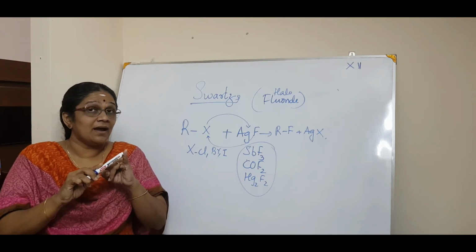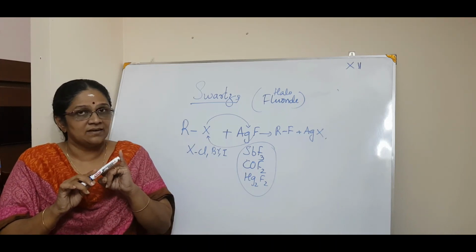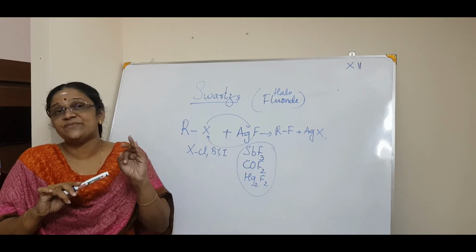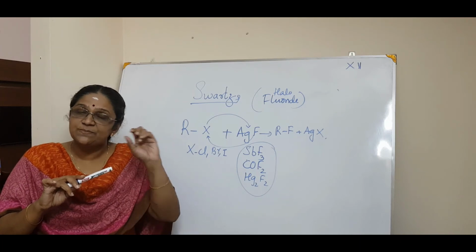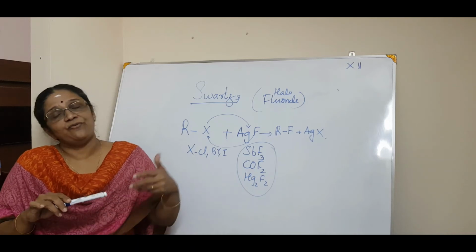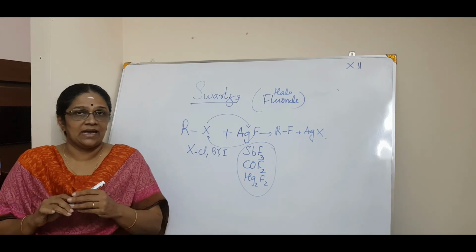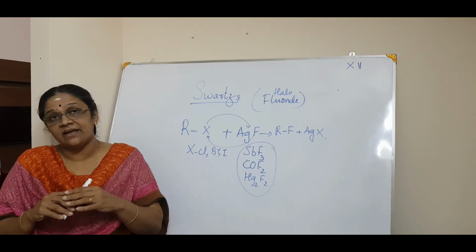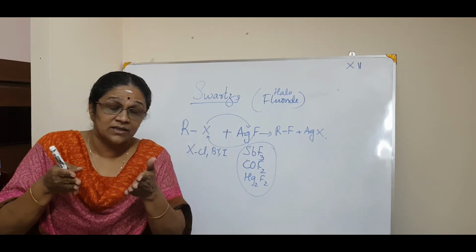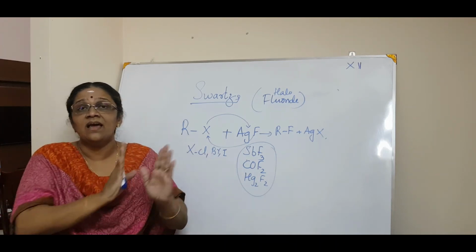Now concentrated HX in presence of zinc chloride is called the Lucas reagent. In that again a division comes: for primary and secondary you need a catalyst, whereas for tertiary you do not need a catalyst. Just by shaking at room temperature, you will have these haloalkanes, isn't it? Now in phosphorus halides, it may be two types, phosphorus trihalide and phosphorus pentahalide. And what about the reactivity there? Reactivity increases as the size of the halogen increases. So RI greater than RBr, greater than RCl, greater than RF.